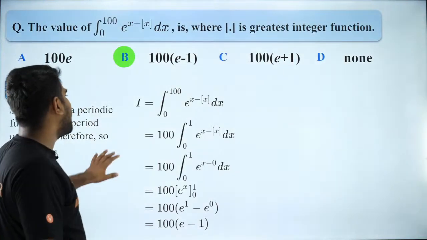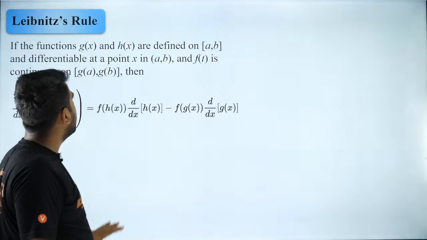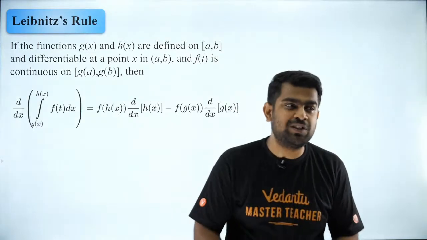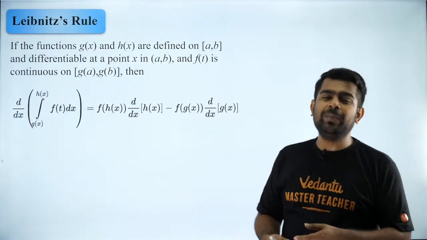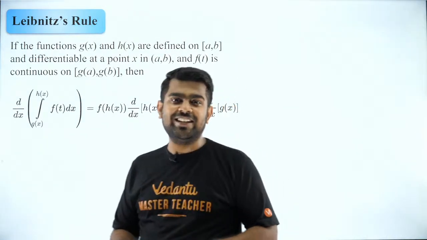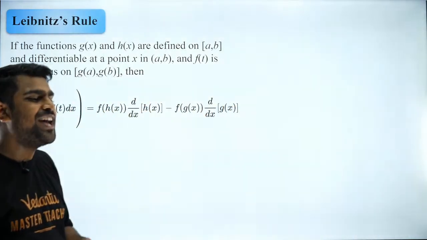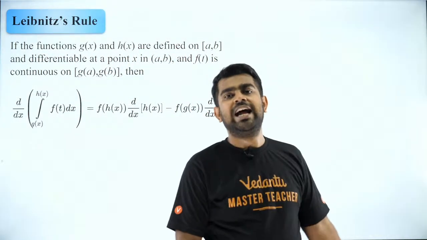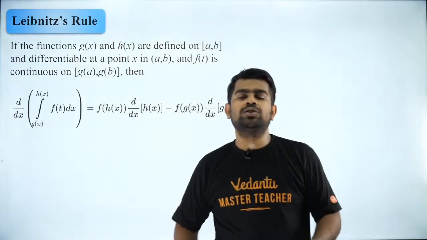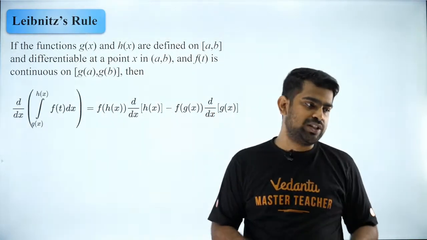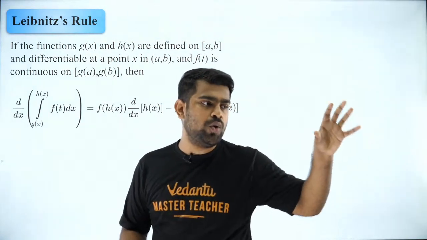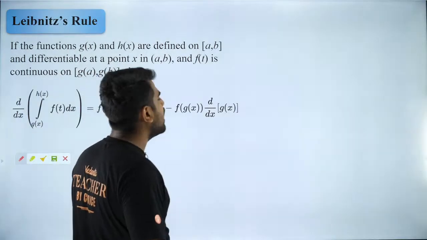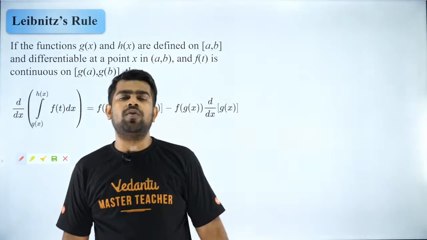Here we go to the next question that I have for you. And this is an advanced level topic. How many of you have heard of this before? Many students will be asking, sir, what is this? Is it even there in the syllabus? So guys, this is the famous Leibniz rule, and you can also call it the Newton-Leibniz formula. So how do you use it and where do you use it? I'm going to explain it to you. Please listen carefully. Exactly, Sukda, you're right. So this is called your Newton-Leibniz formula.